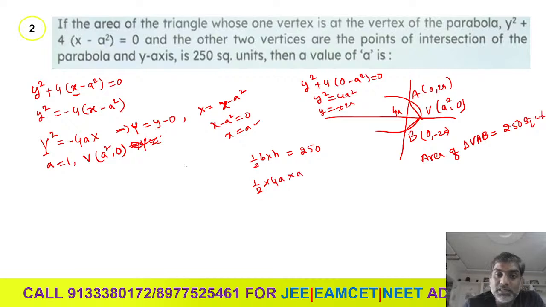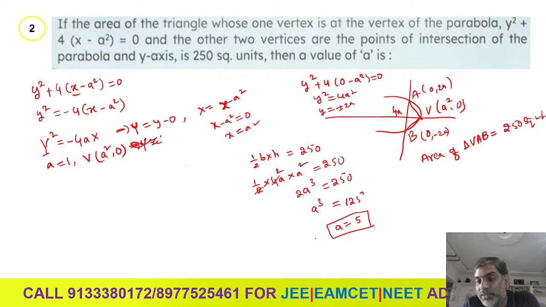So the height is a square. Then we get 2a to the power of 3 equals 250, then a to the power of 3 equals 125, then a equals 5. That's it. The value of a is 5 units.